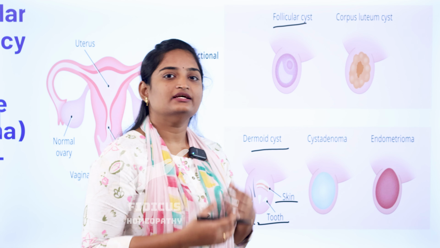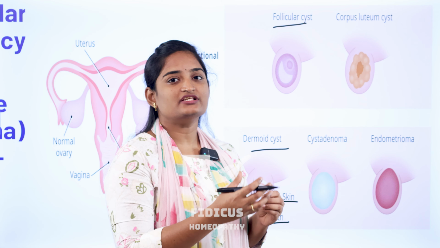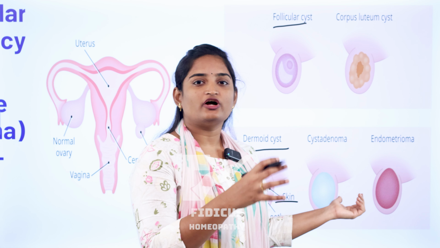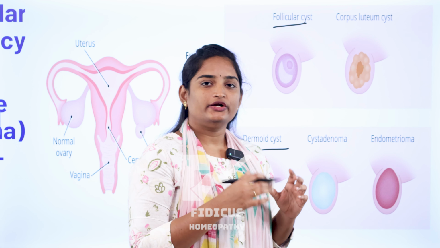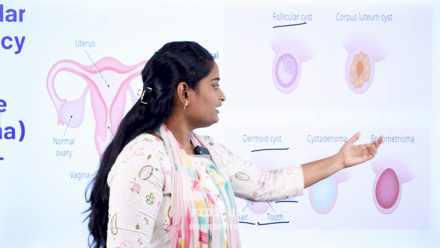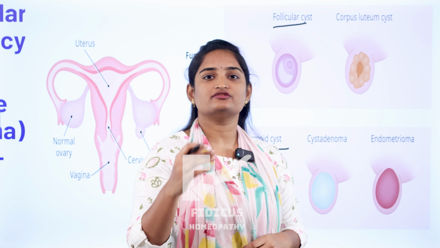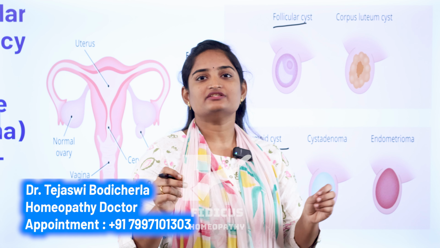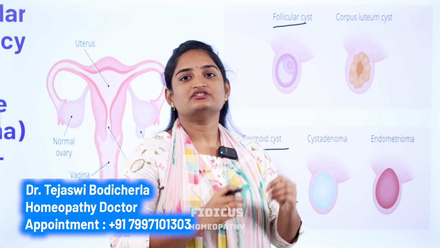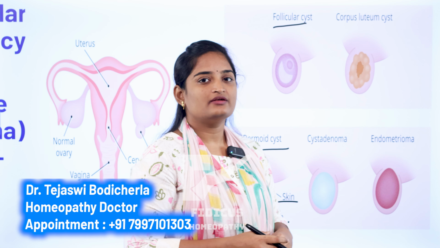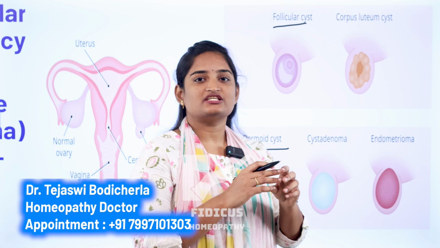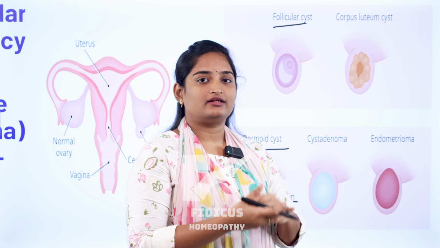In some conditions, the ovarian layer itself develops into a cyst form, which we call cystadenoma. This is found mainly due to accumulation of water or serous fluid. Due to this accumulation, cystadenoma may be formed. Next condition is endometrioma. Usually endometriosis is the condition where the inner lining of the uterus grows outside the uterus. When the inner lining of the uterus grows in organs like the ovaries, we call it an ovarian cyst, also called chocolate cyst. Why it is called chocolate: it looks like chocolate, with a brown color.